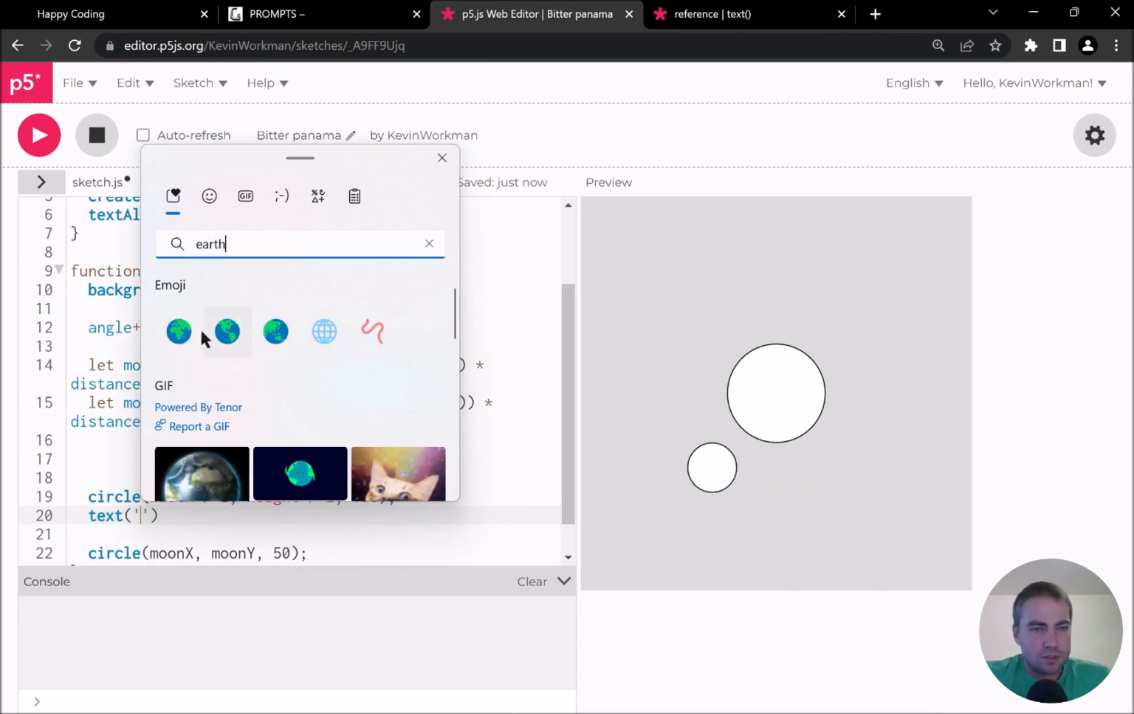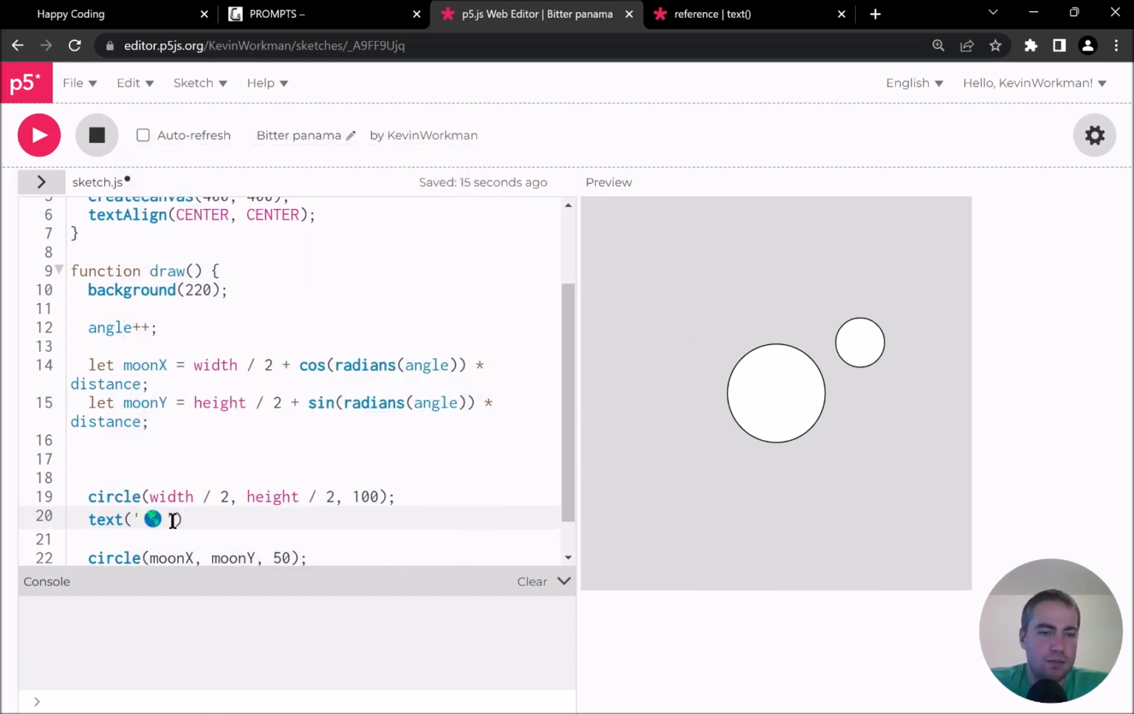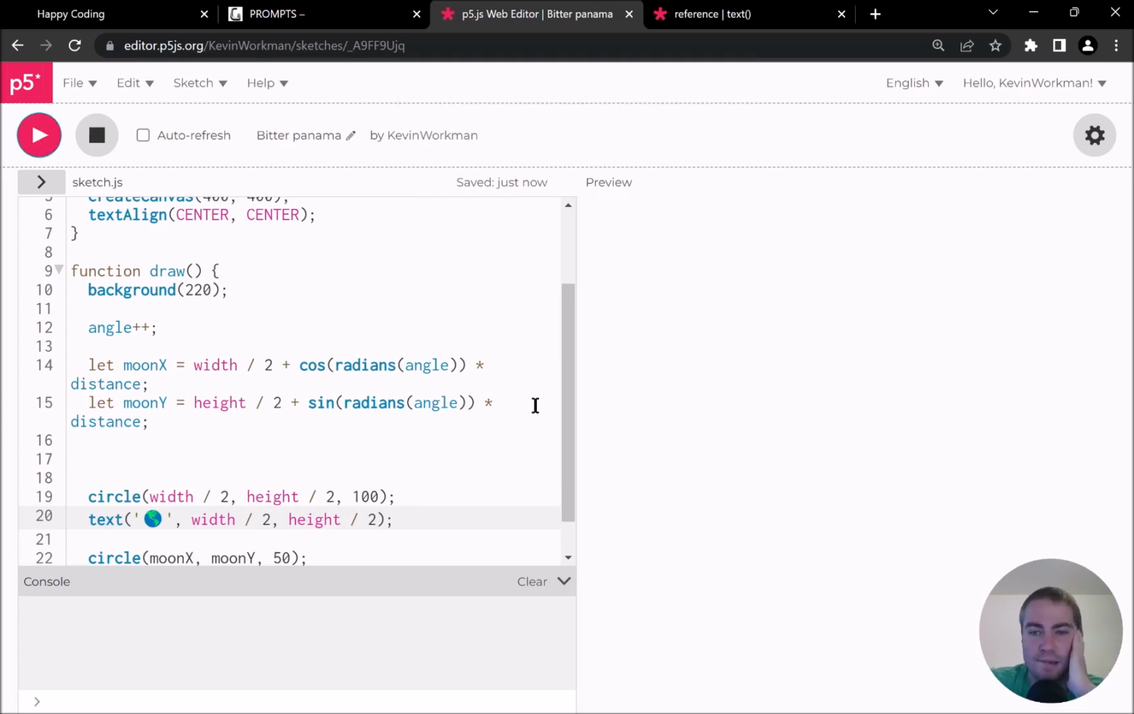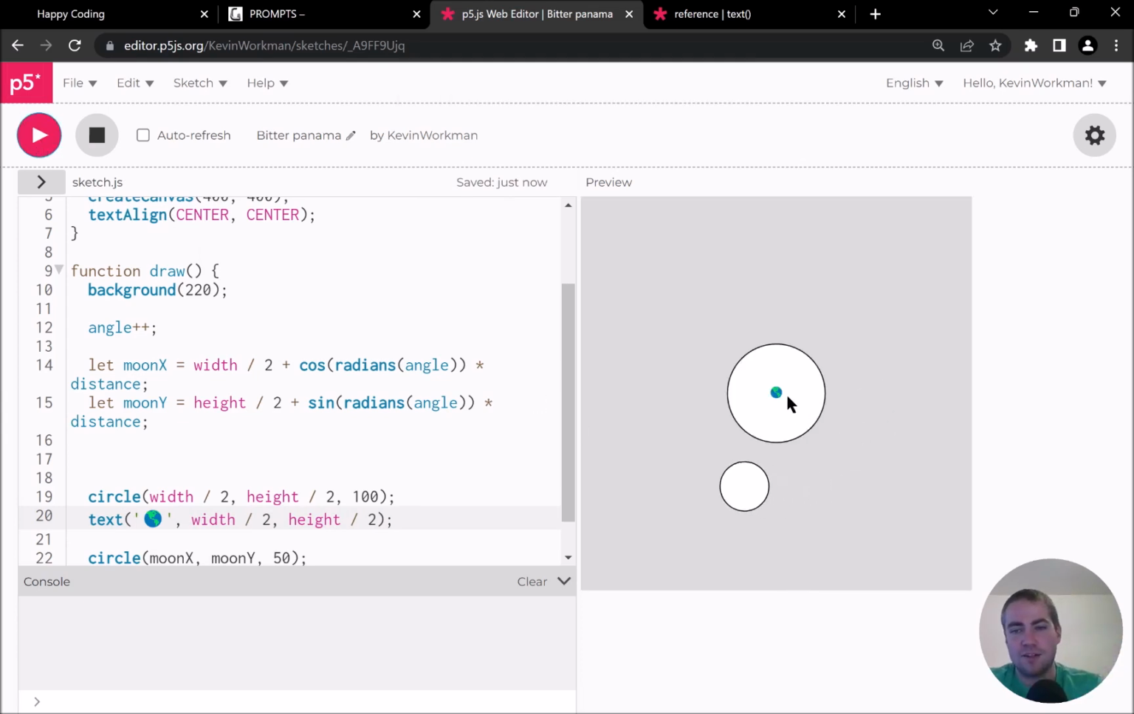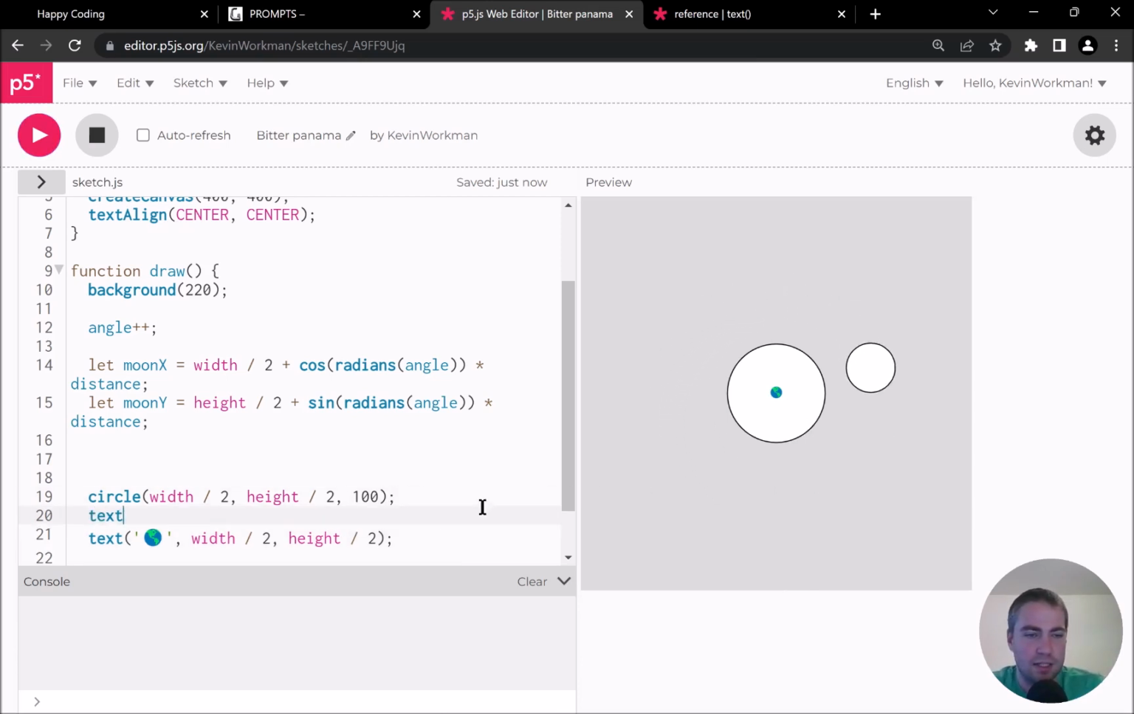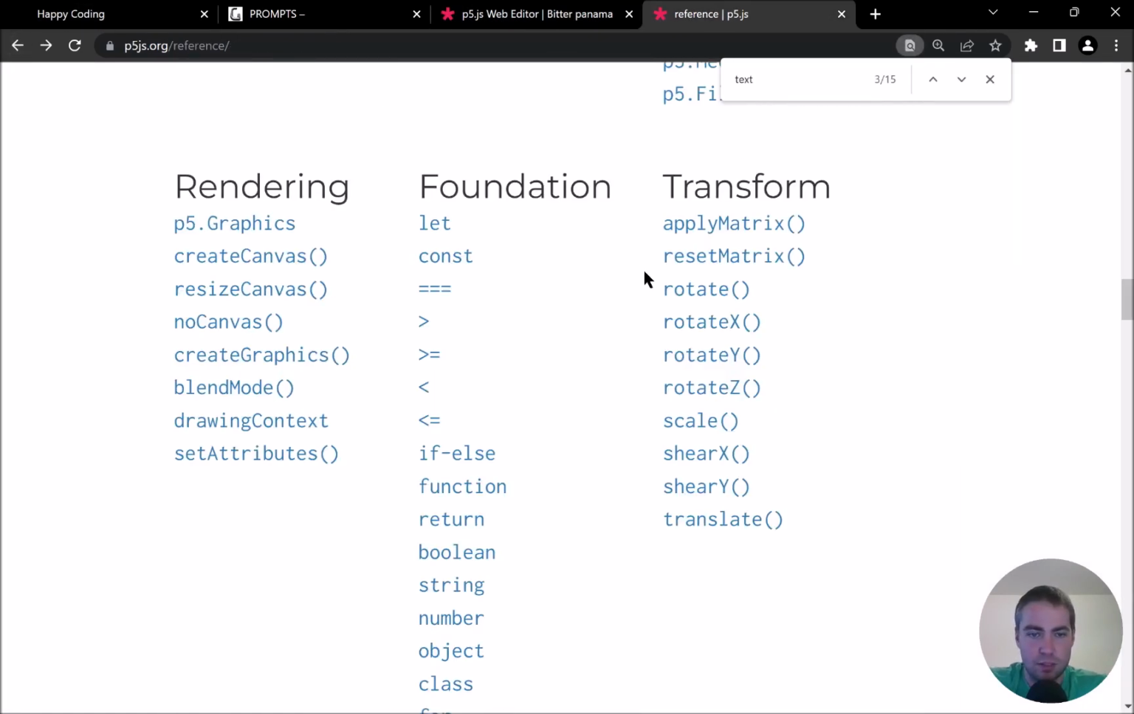And I'm going to maybe play with the idea of different earths in a second, but for now I'll just choose this middle one, and then I want to give it my center, which is width over 2, height over 2, and now I should expect to see a little earth emoji in the middle of my circle here. And I do, and that's kind of funny looking, but that's because my text is really tiny, so maybe I should call text size and give this a number. What does this number represent? Is this points or is this pixels or something? Text size.